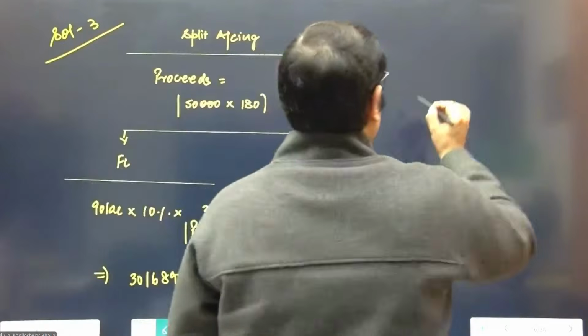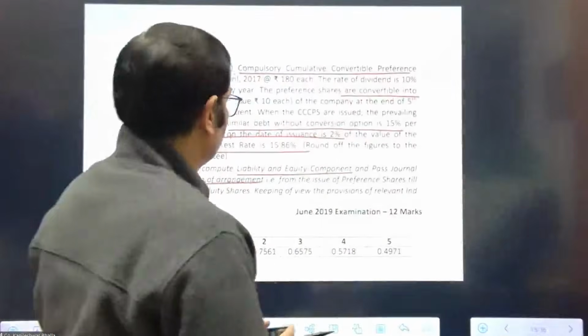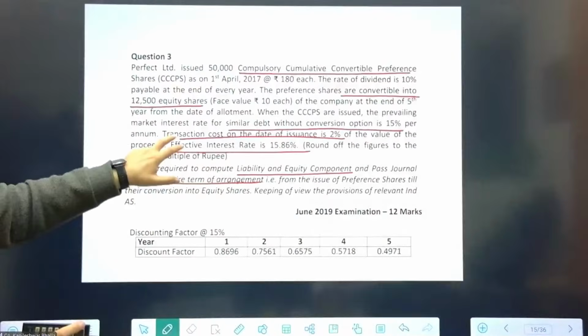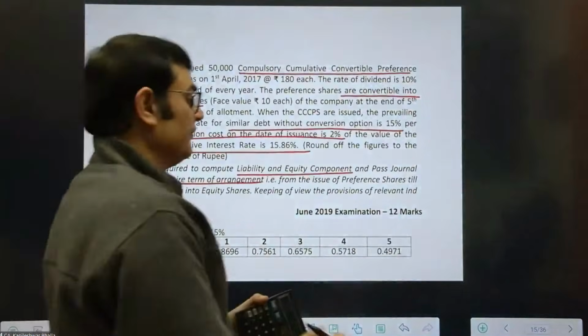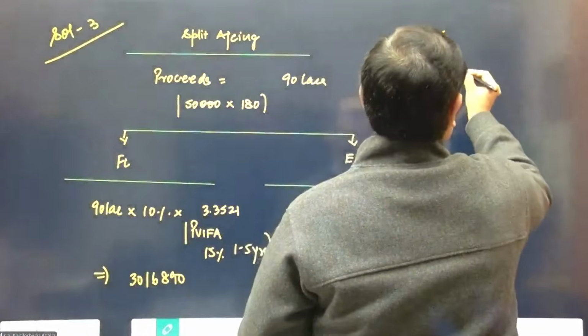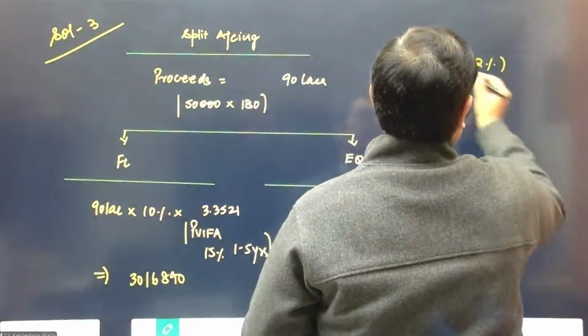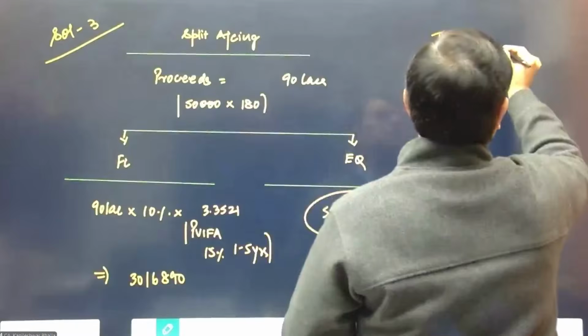We need to consider the transaction cost. And what is the transaction cost? It is 2% on the value of the proceeds in this case. So we can say the transaction cost is on 90 lakhs at the rate of 2%. That comes to 1,80,000.